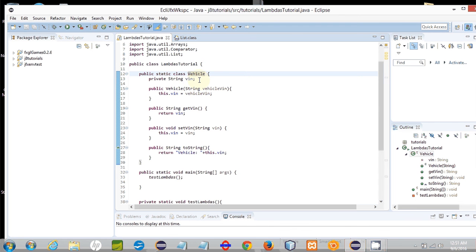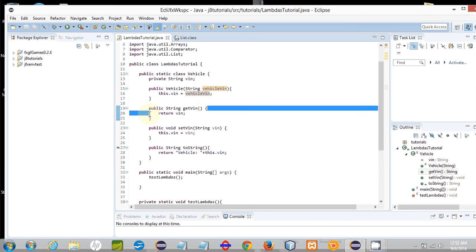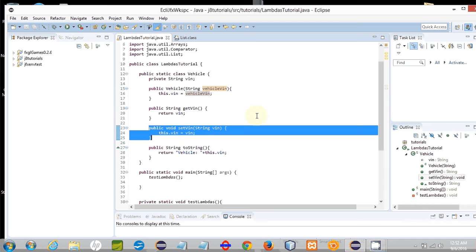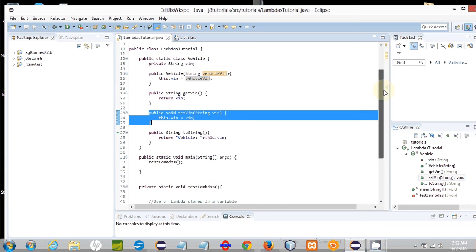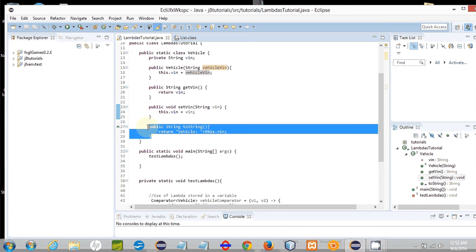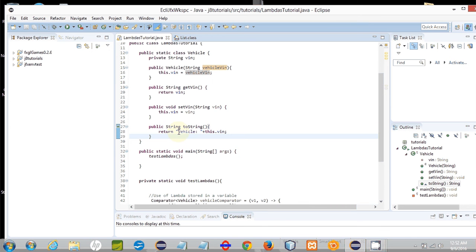It has a single field, a string field named vin. It has a single constructor which takes a string as a vin, and sets it on the field. And then you see that it has a getter and a setter to get and set the vin. And then it has a simple toString method which will output the word vehicle, colon, and then the vin. So that's our vehicle class.